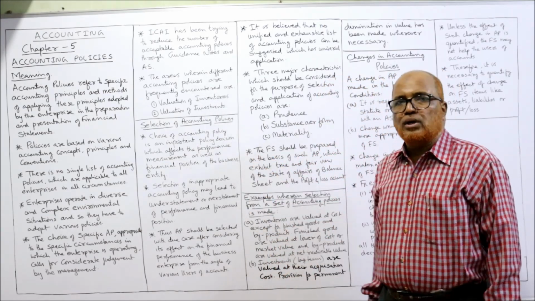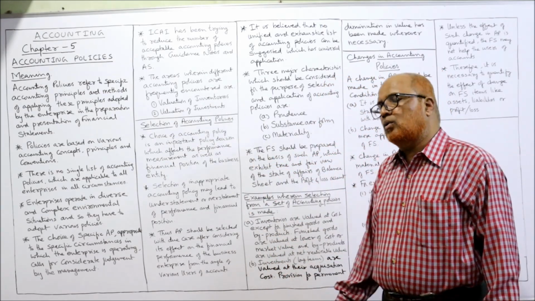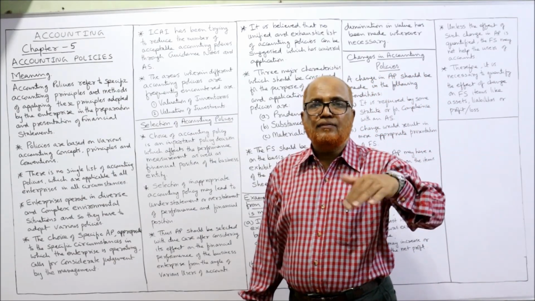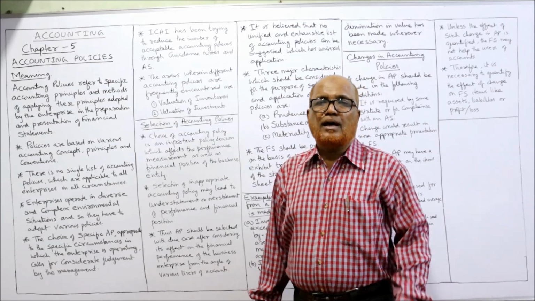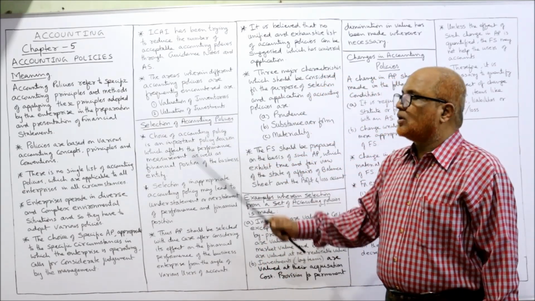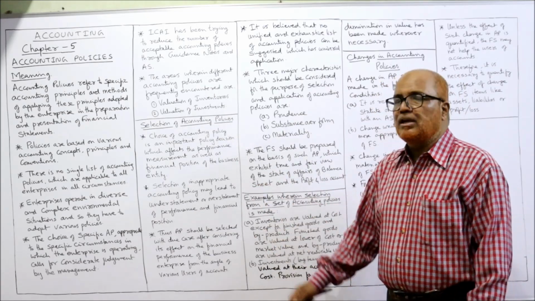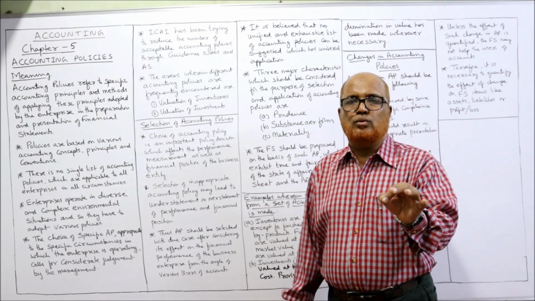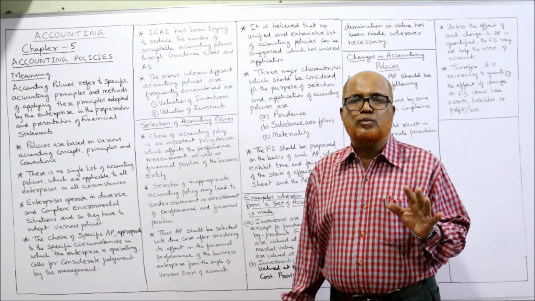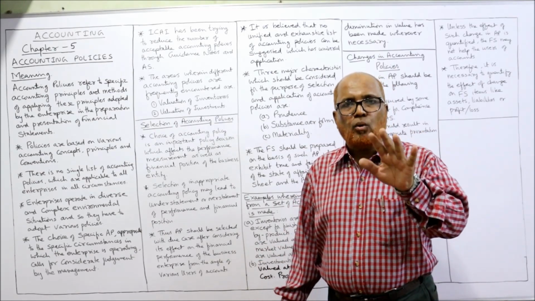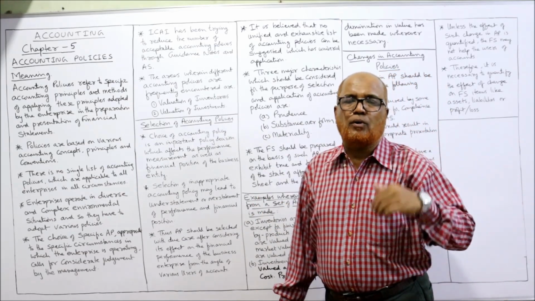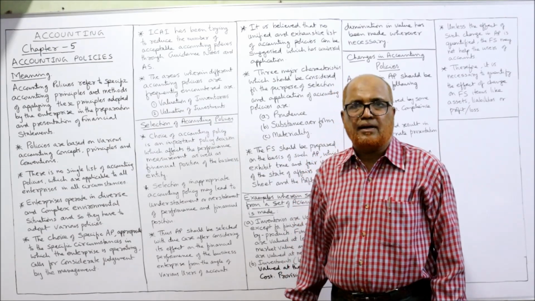Next, the areas wherein accounting policies are frequently encountered. Normally, in what areas is the accounting policy to be selected? The areas are regarding valuation of inventories and valuation of investments. Particularly these two. Don't think that only these two require an accounting policy to be selected. No, these are only examples. These two are the normal areas where different accounting policies may be adopted.